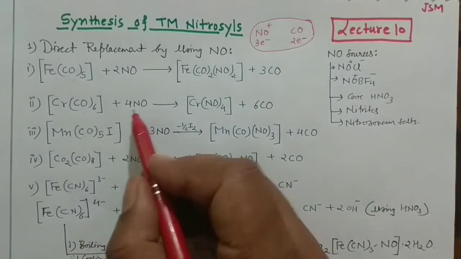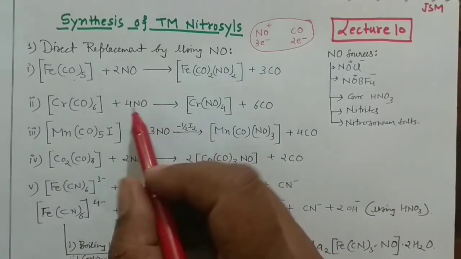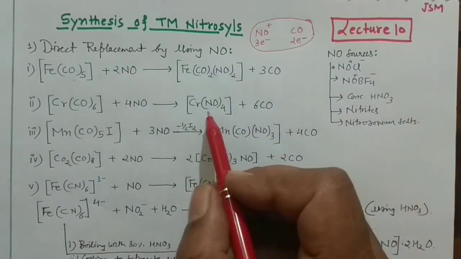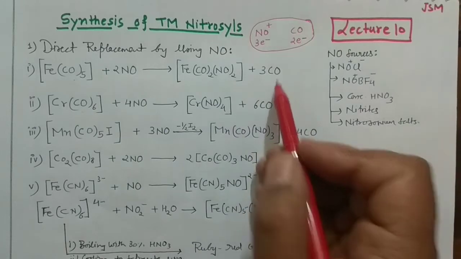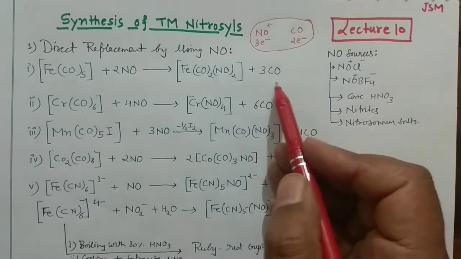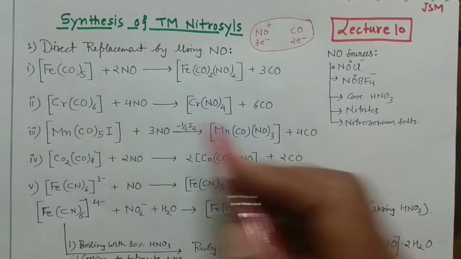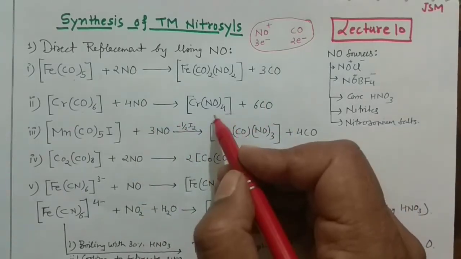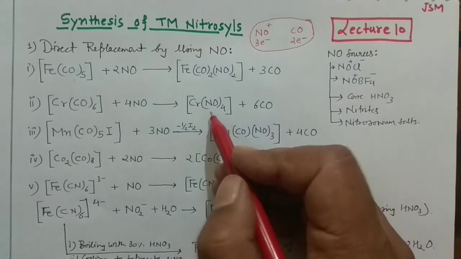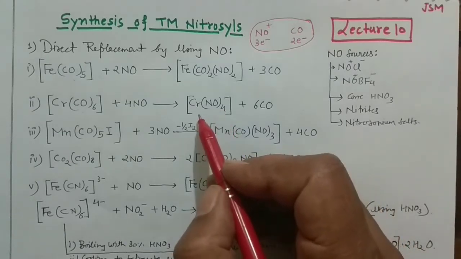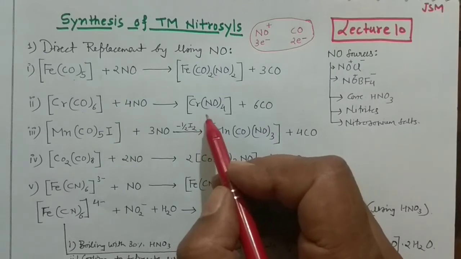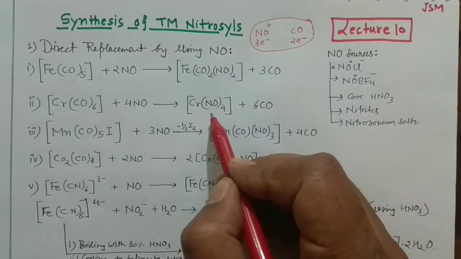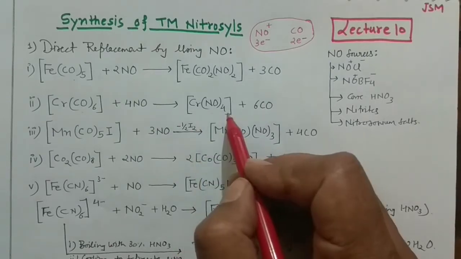Okay, and then 4 NO you will use to balance the reaction, and I have explained why it is happening. So you can correlate the things which I explained in the first reaction, and by using that hint you can count the electrons of 4NO and 6CO and get the idea of how it is happening. And it is very important. You can see this tetranitrosyl chromium. In that case you can see it's a very rare example of a pure homoleptic complex. It's a homoleptic complex, right?